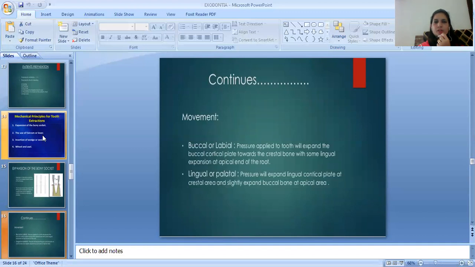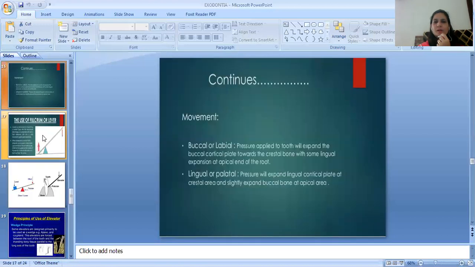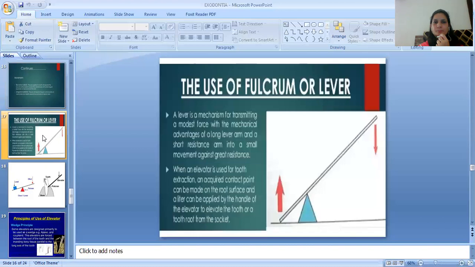First, the buccal or labial, the pressure is applied to tooth will expand the buccal cortical plate towards the crystal bone with some lingual expansion of apical end of the root. The second, the lingual or palatal, the pressure will expand the lingual cortical plate at the crystal area and slightly expand the buccal bone at the apical area.